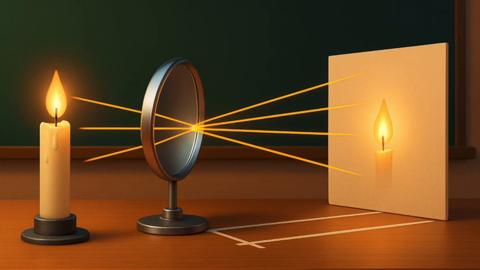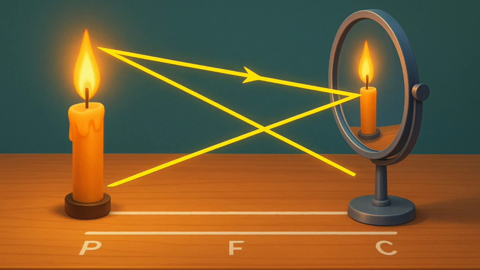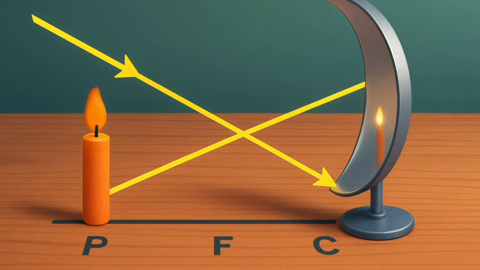To construct the ray diagrams, in order to locate the image of an object, an arbitrarily large number of rays emanating from a point could be considered. However, it is more convenient to consider only 2 rays for the sake of clarity of the ray diagram. These rays are so chosen that it is easy to know their directions after reflection from the mirror. The intersection of at least 2 reflected rays gives the position of the image of the point object. Any 2 of the following rays can be considered for locating the image.